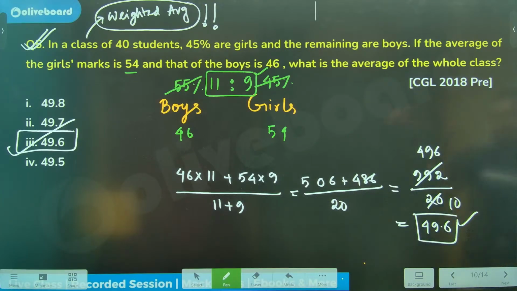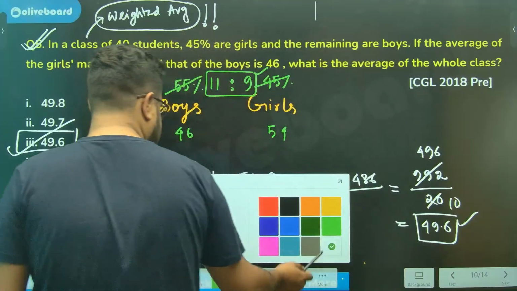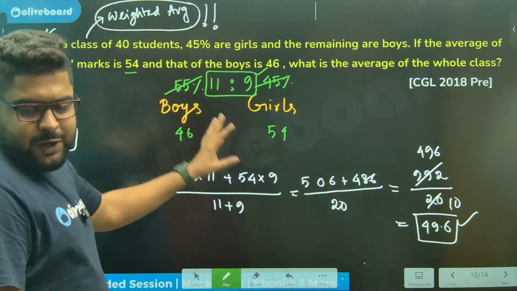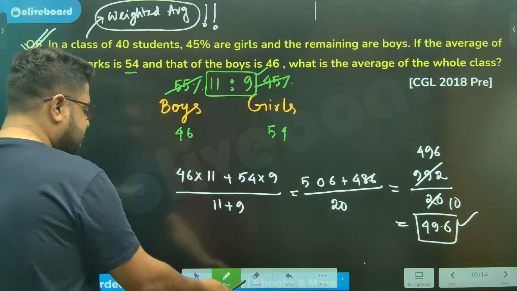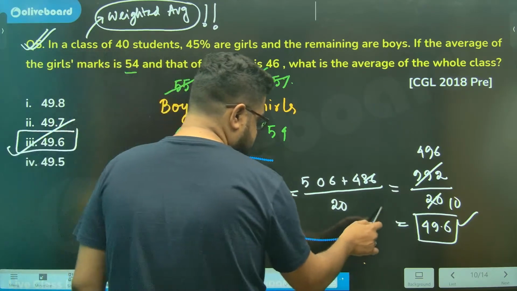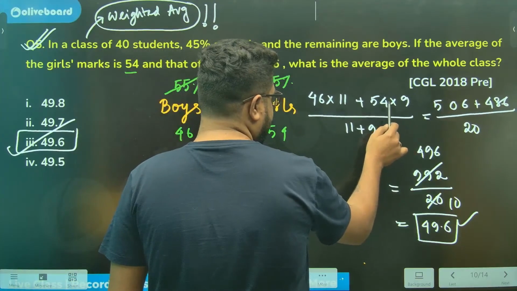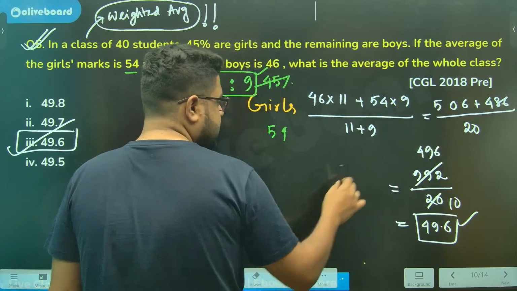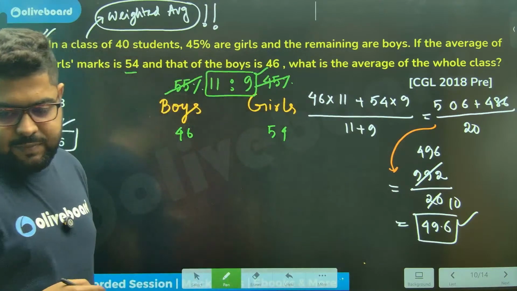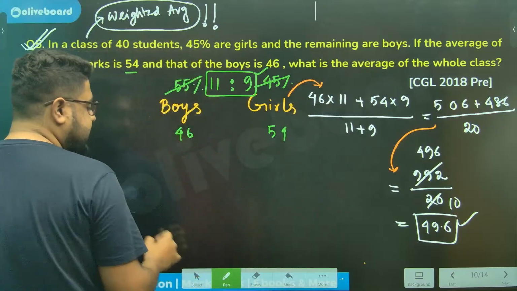Now again, let me show you another method here. If you ask me, I personally like to do this particular thing very much, using allegation. This is one method, doing it by allegation.